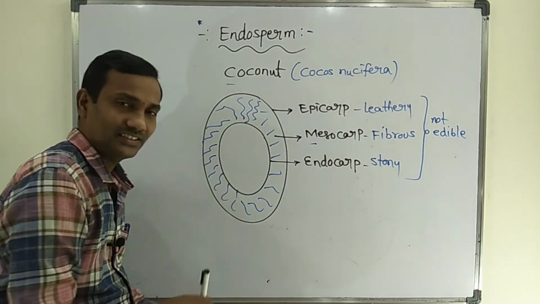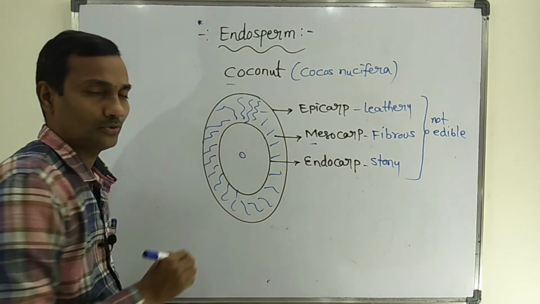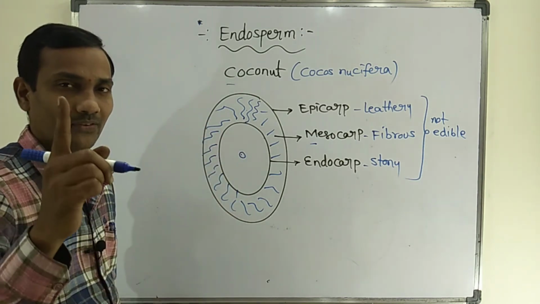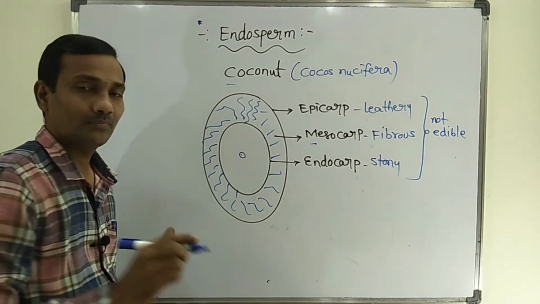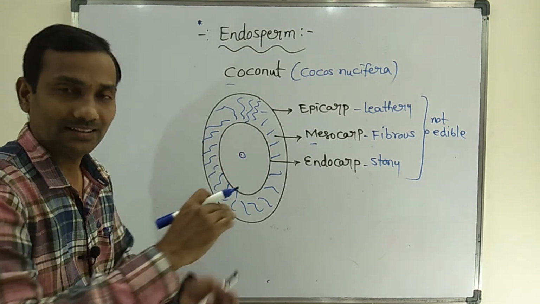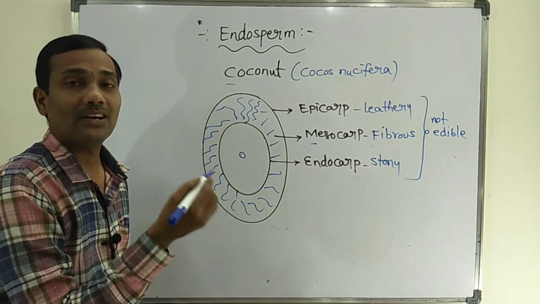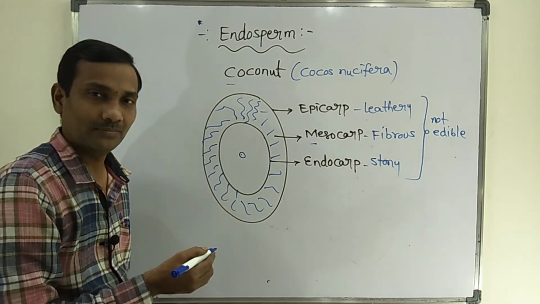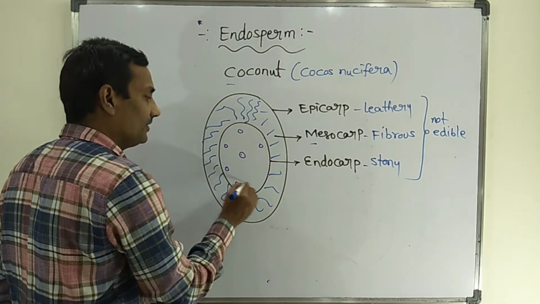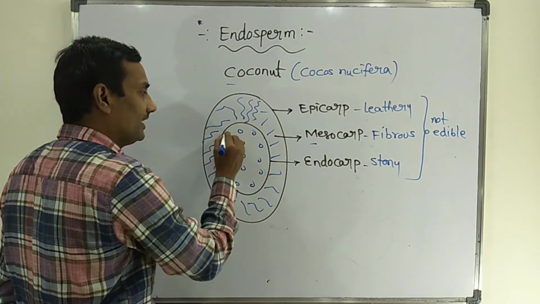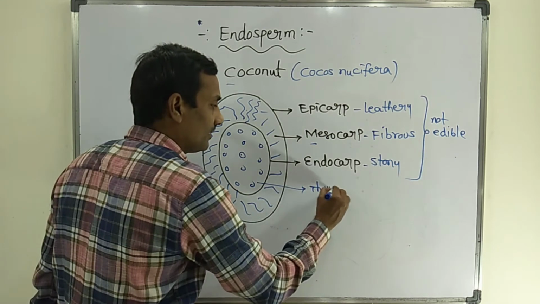Initially in the coconut, one single primary endosperm nucleus will be there. Only one single nucleus is found inside the coconut. But at the time of development of the coconut, this nucleus undergoes free nuclear mitotic division. That is, only karyokinesis occurs. Because of that, many nuclei are formed. Those are triploid nuclei. But how many nuclei are formed? Thousands of nuclei.